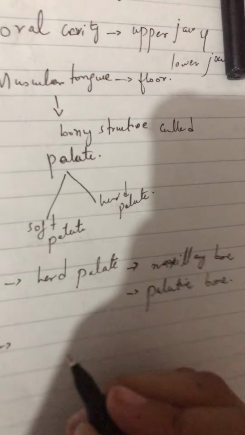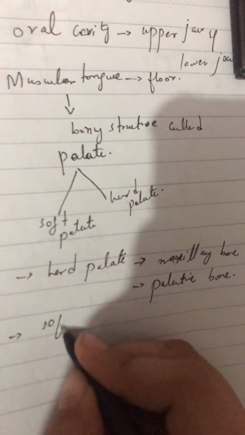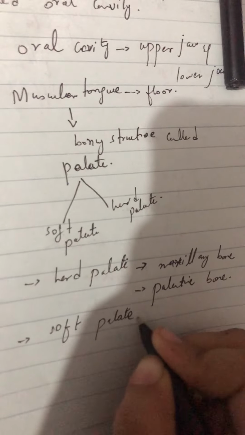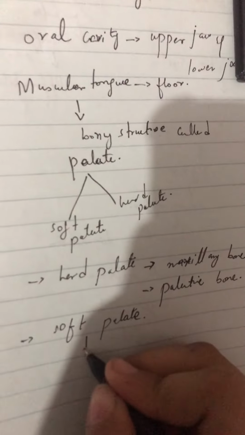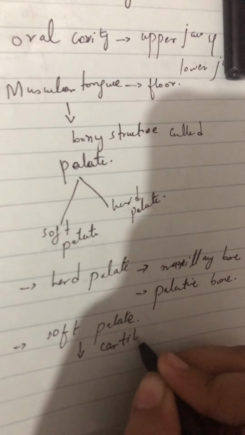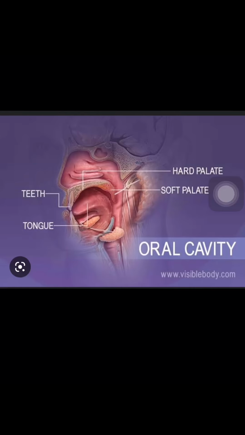Now the soft palate is not a bony structure, as it's shown by its name, soft. So it is made up of cartilages. So this is the anatomy of the oral cavity.